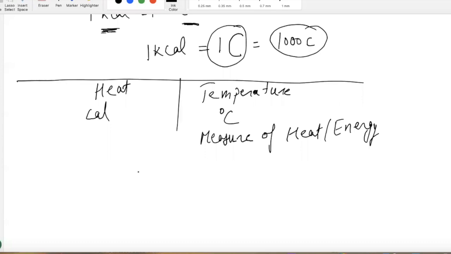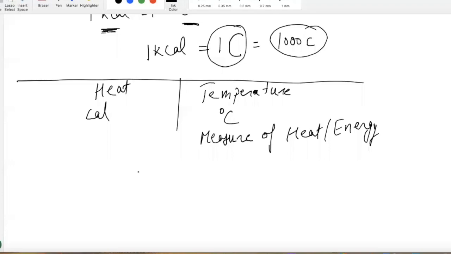But if a tiny drop of that oil lands on your hand versus that bowl of oil spilling, which one is going to hurt you more? The bowl, right? Why, aren't their temperatures the same?